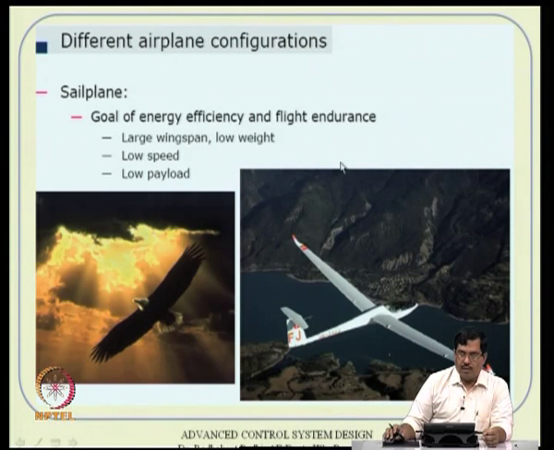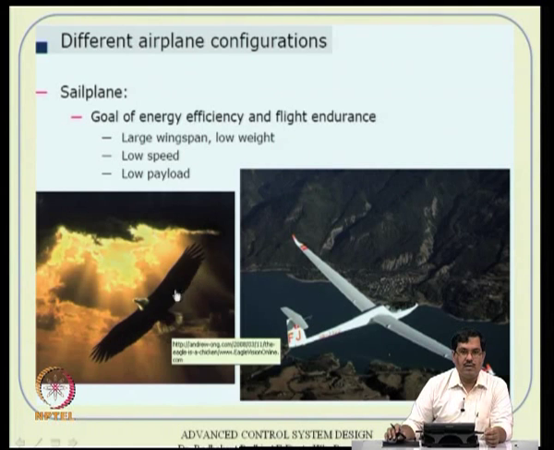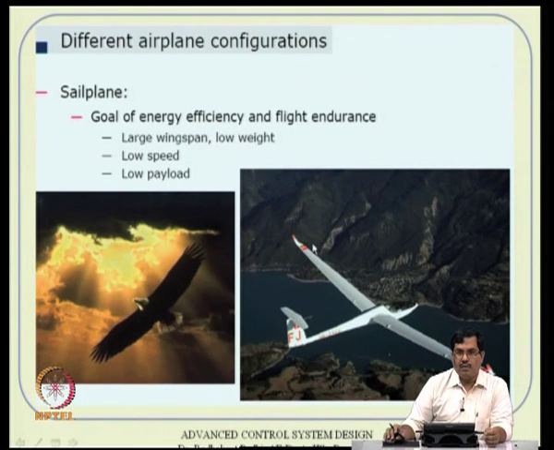Then there are many other designs that have come up over a period of time. The next thing you can see is a very long wing, essentially mimicking an eagle flying. This is something called high aspect ratio, that means the wingspan is very long. It is a very efficient wing in that sense.